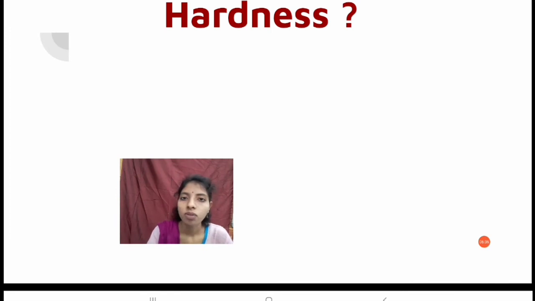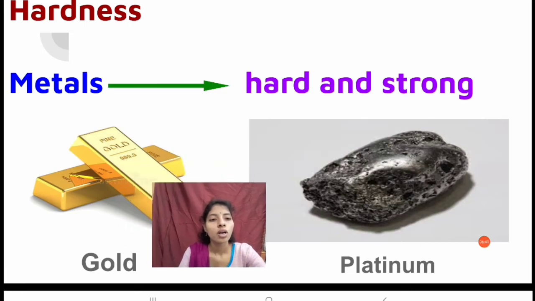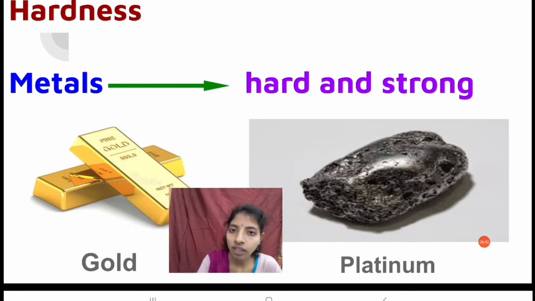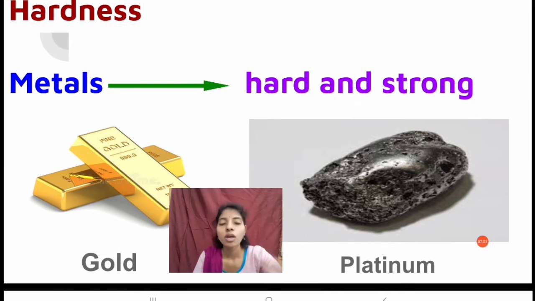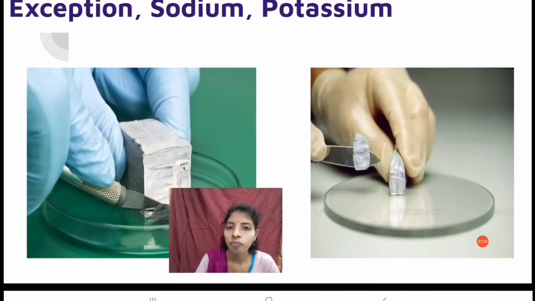Hardness. What is meant by hardness? See here. The metals are generally hard and strong. We must have seen gold, silver, platinum. All these metals are hard and strong, right? We can say that the metals have hardness. Then what about the non-metals?